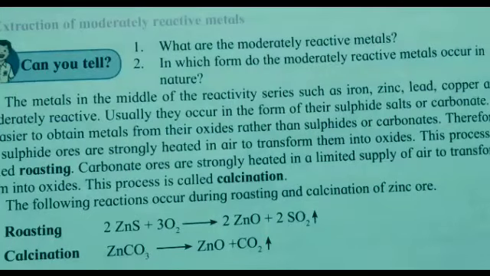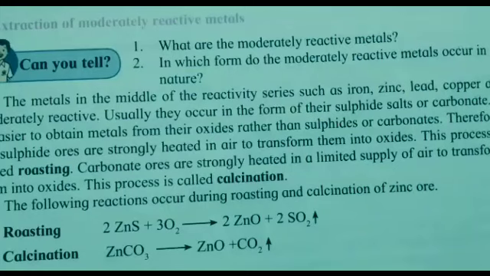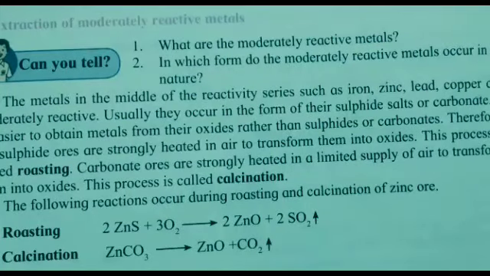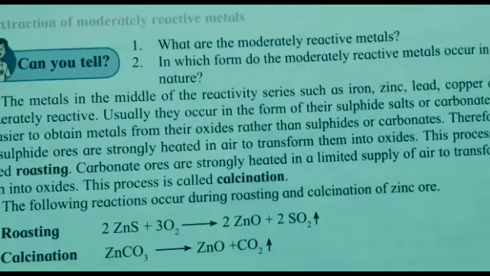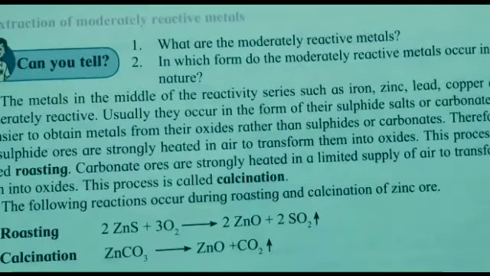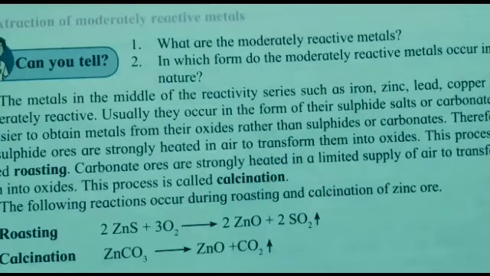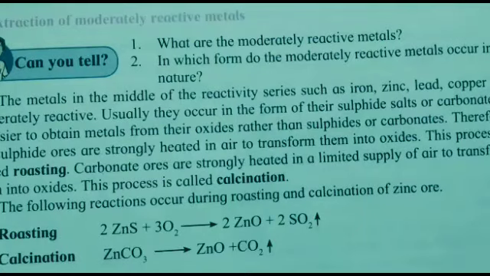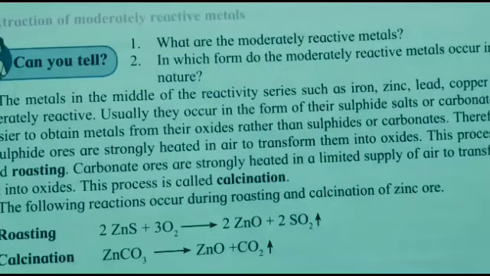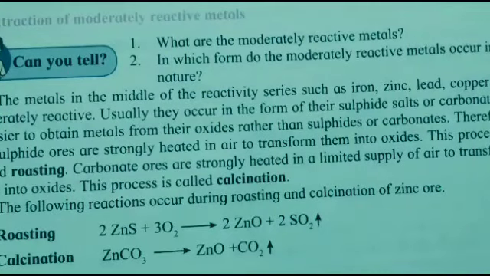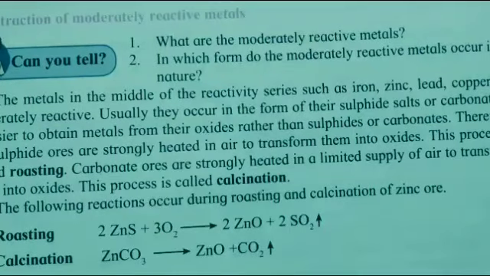Apart from carbon, reactive metals such as sodium, calcium, aluminium are also used as a reducing agent for the reduction of metal oxide to obtain the metal. This is because these metals displace a moderately reactive metal from its compound. For example, when manganese dioxide is ignited with aluminium powder, the following reaction takes place.